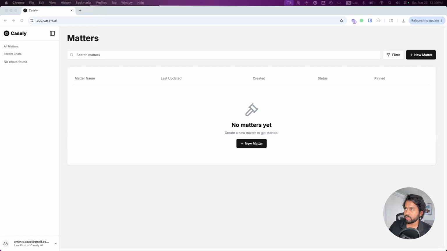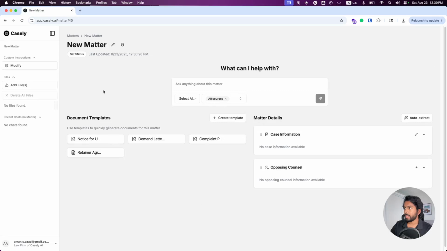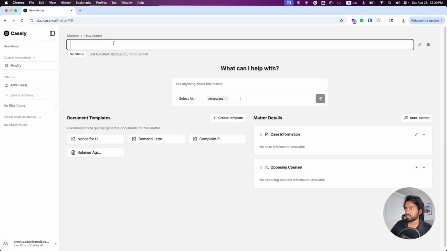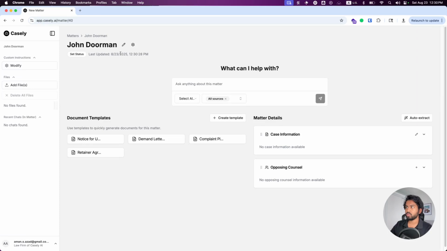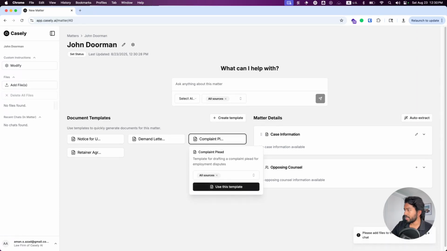What we have to start with is a blank screen. This is if you are starting Casely brand new from scratch; this is the screen that you're going to see. Let's create a new matter. We've got a lot of options here, but let's just set our name. This will be John Dorman.